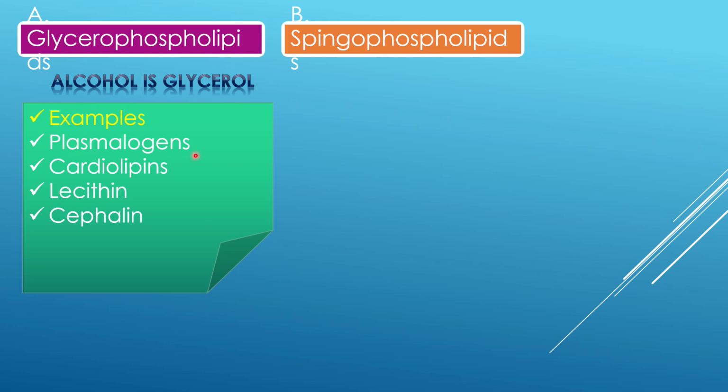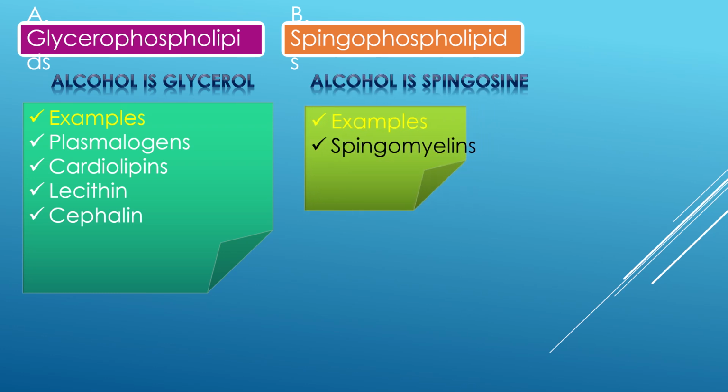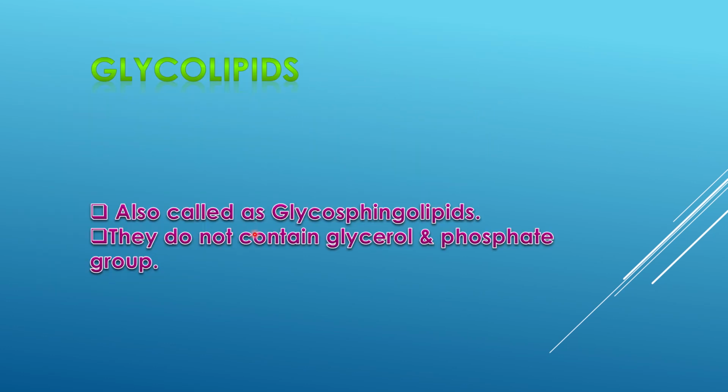Glycerophospholipids can be plasmalogen, cardiolipins, lecithins, cephalins. Example of sphingophospholipid is sphingomyelin.